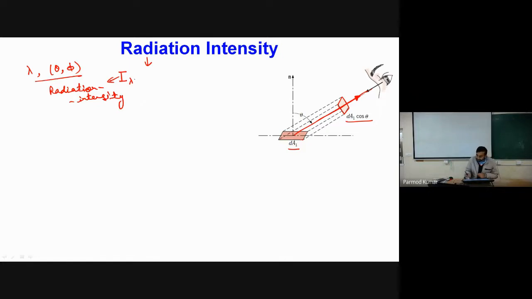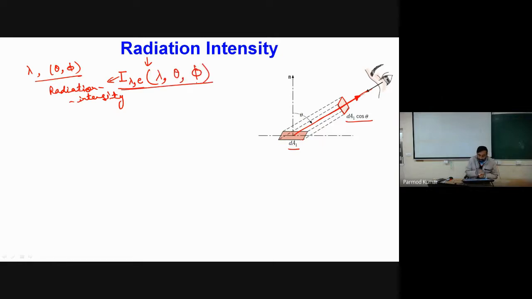As I told you, radiation is a spectral and directional dependent parameter, so this will be a function of lambda, theta and phi.